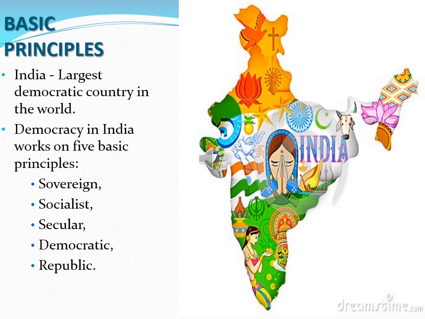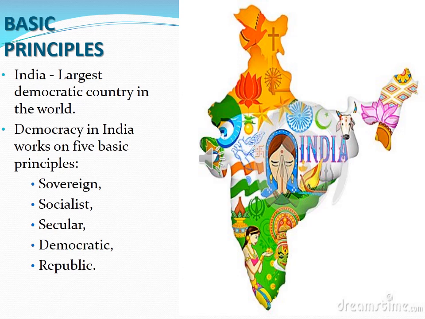India is the largest democratic country in the world. If you take population-wise, which is the most populated country? China. But China follows a communist type of government, so communism exists in China. If you take other countries, none has as much population as India. So we can say India is the largest democratic country in the world.